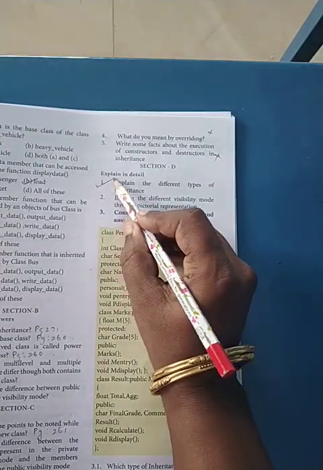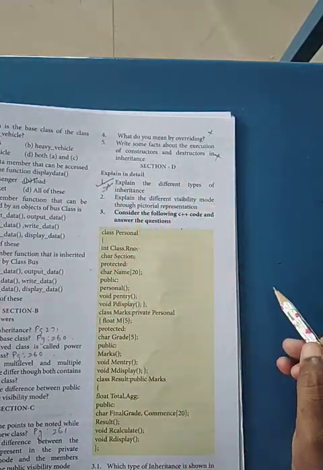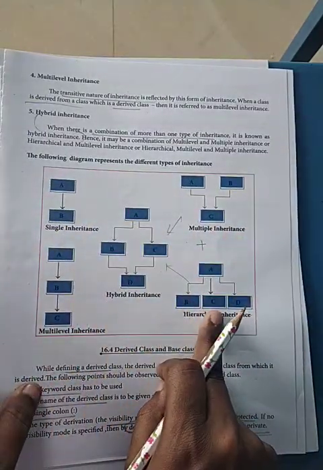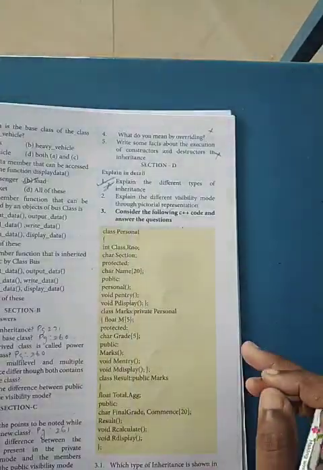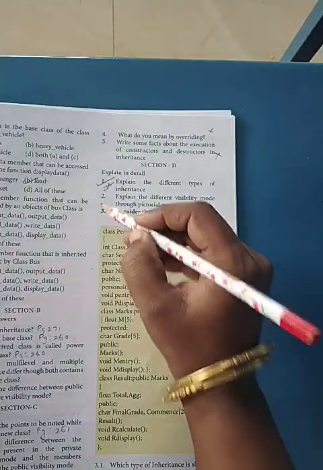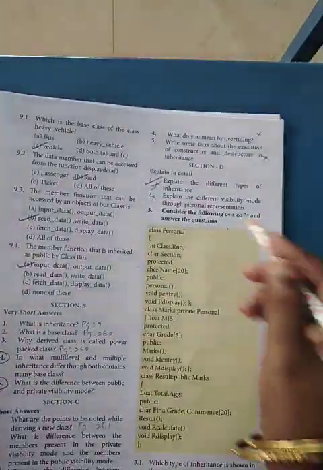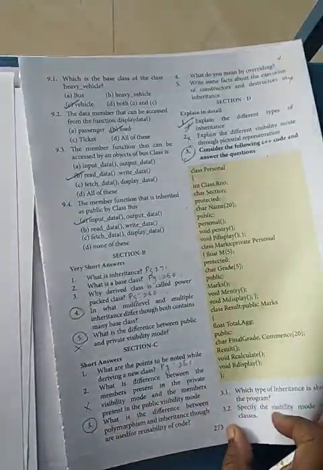Okay, and this is an important 5-mark question. You should discuss the different types of inheritance. For that you should draw all the diagrams and give the explanation. Okay, and this is not there, and I will give you the answer for this on WhatsApp. This one and this third one I will give you on WhatsApp.